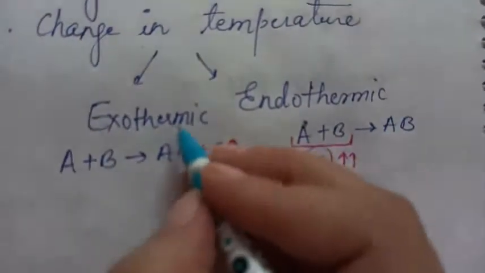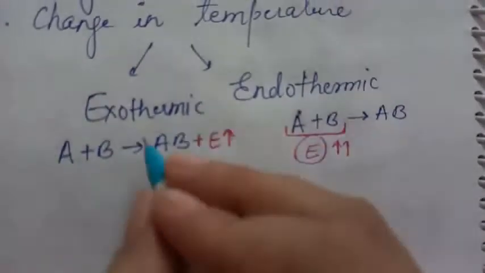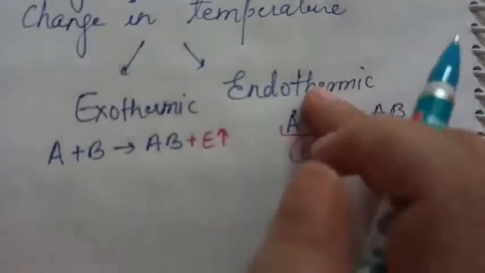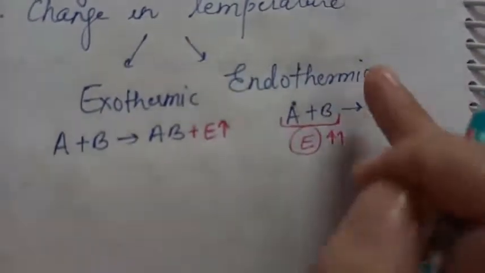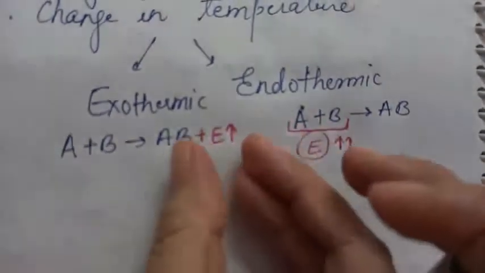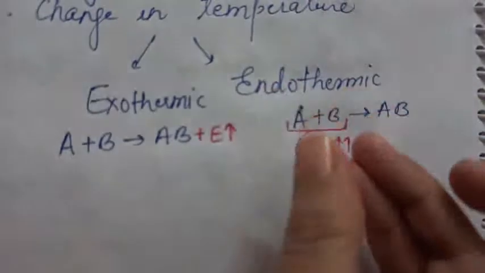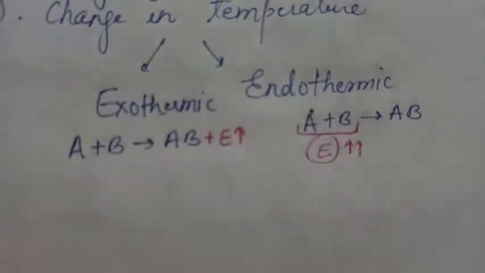So in exothermic reactions energy is released when the product is formed, and endothermic reactions are the reactions which happen only when the reactants are given energy. तो एक्सो में रिएक्शन होने के बाद हीट निकलती है और एंडो में जब तक आप हीट नहीं करेंगे रिएक्शन नहीं होगी.